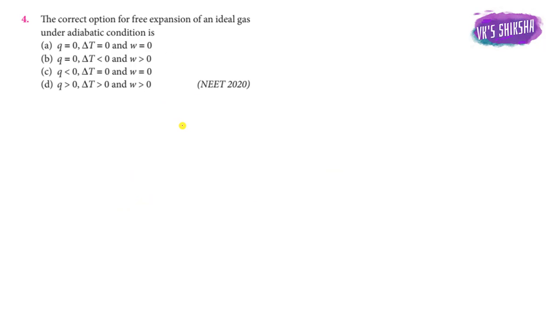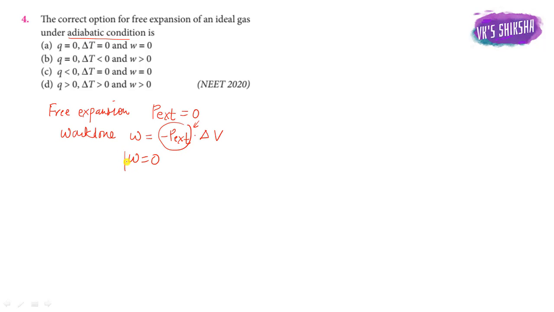Next question, fourth question, NEET 2020 का. The correct option for free expansion of an ideal gas under adiabatic condition. So we know what is free expansion. In free expansion we know P external is equal to 0. So if P external is 0, then work done, W, is equal to minus P external into delta V, that is change in volume. So P external is 0, so therefore W is 0, work done is 0.